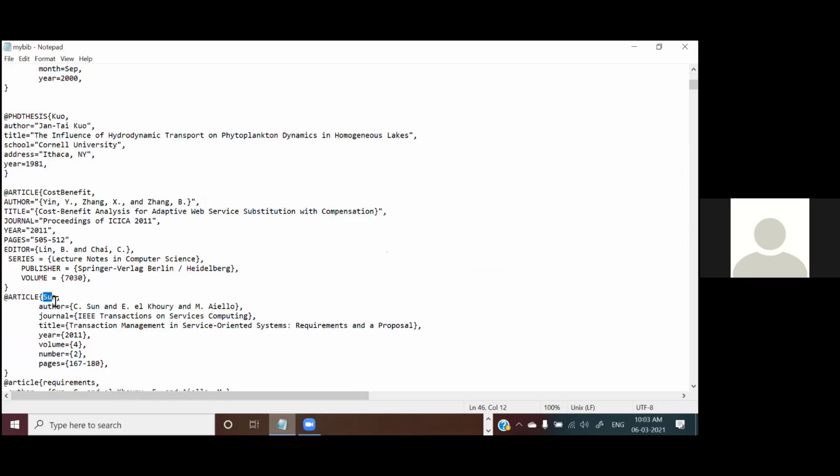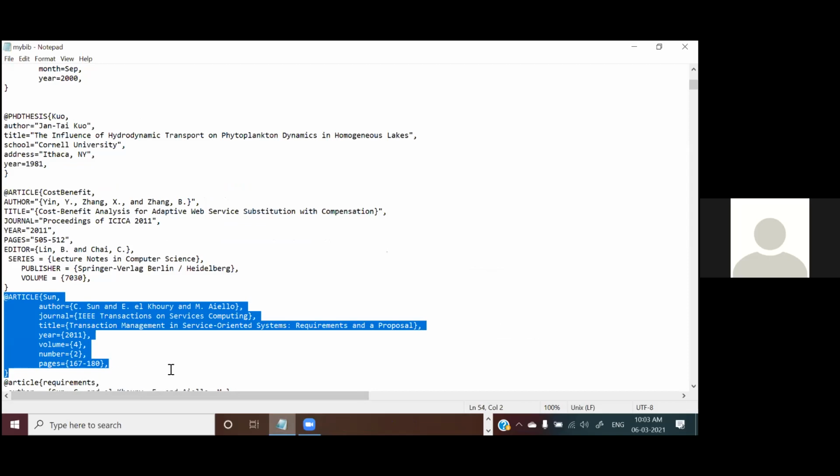Only thing is you have to change this label to whatever you need to easily remember the author. Some people give paper 1, paper 2. That is not easy to remember. So what I follow is I remember the papers by author name or some keywords, and I give that as a label, so that it is easy for me to cite that paper. So you don't have to type every paper reference. You just download the citation in BIB format from the website. Same thing you copy here.